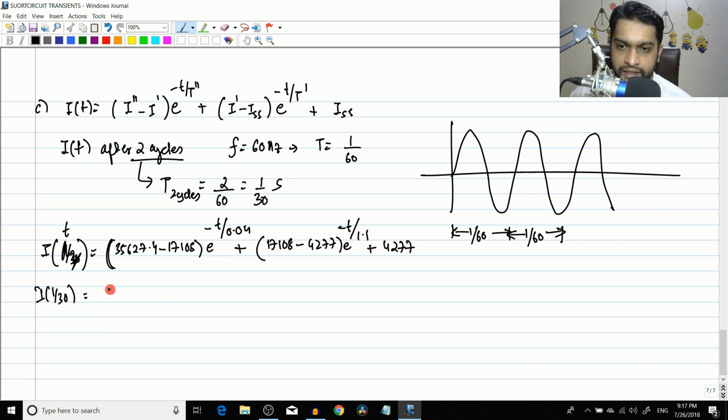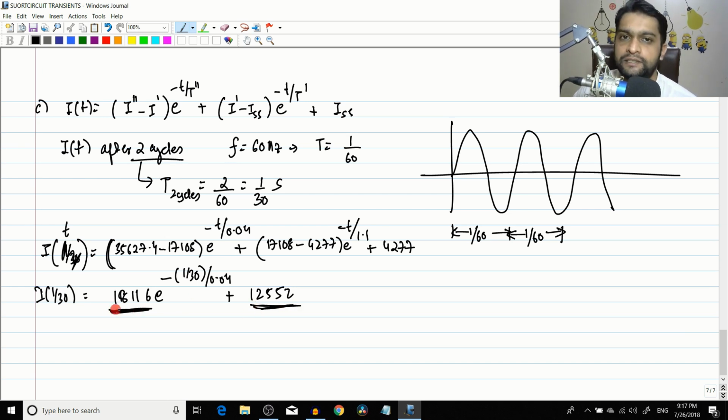So this will be 18116 approximate value into e power minus 1 by 30 divided by 0.04, plus 12552. If you have any, just do it with your calculators, and if there is any change, put it in the comments below. I did my own calculation. I don't know if there is any mistake in there, but till here the concepts are pretty correct. So this is e power minus 1 by 30 divided by 1.11 plus 4277.